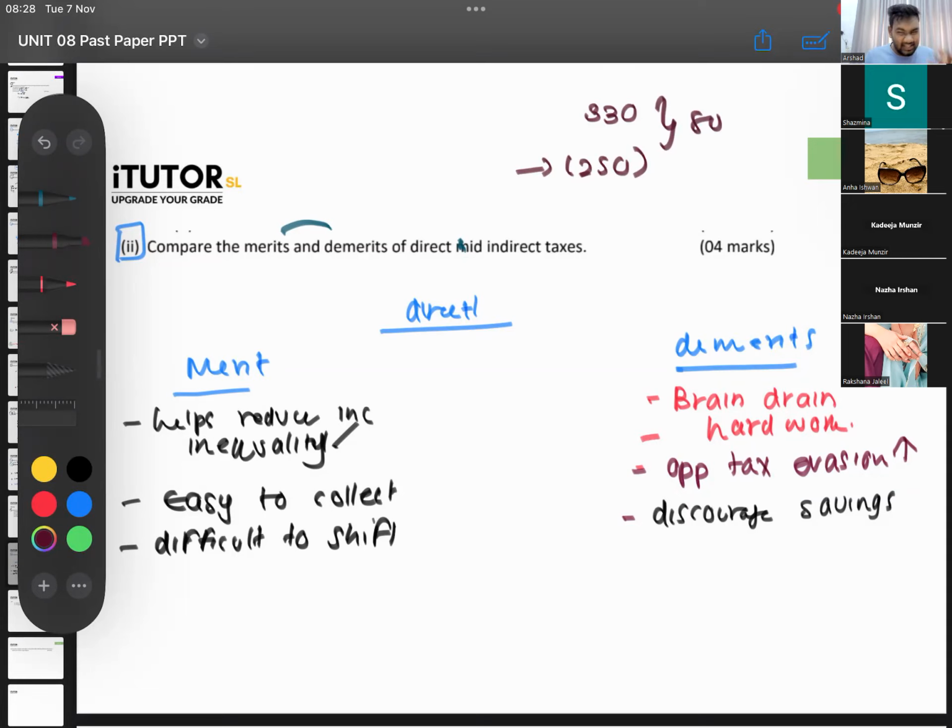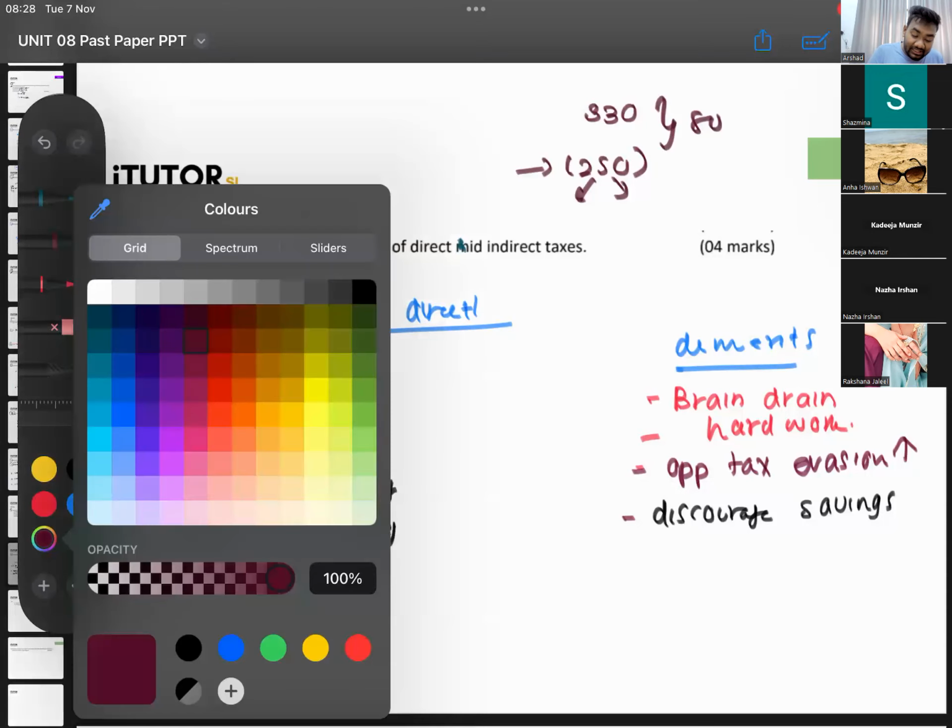So when tax and all is very high, Lamai, you don't have enough money to save. He's actually having only 250,000 to do whatever he has. If not for those taxes, that 80,000 he would have saved. Savings can be channeled through investments that help with capital formation and a lot of other things. So you can talk about those. Right, then we'll go into indirect.